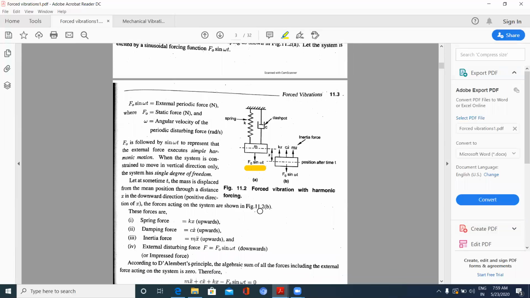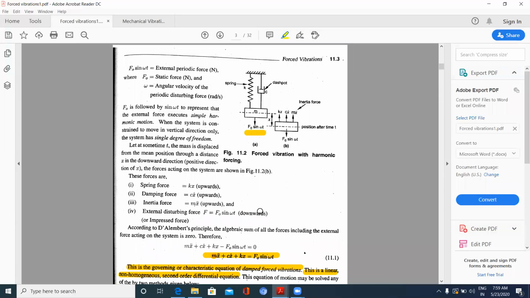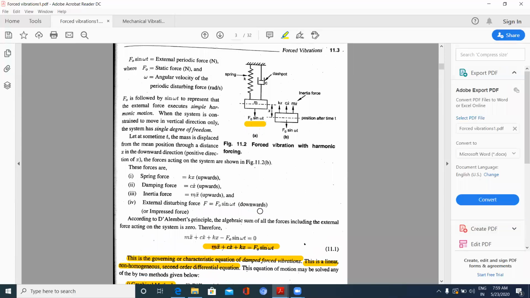Now this is a free body diagram. According to D'Alembert's principle, the sum of forces acting on the system plus inertia forces is equal to 0. What are the forces acting?